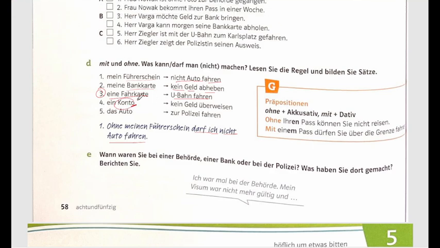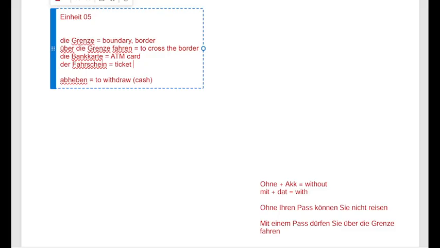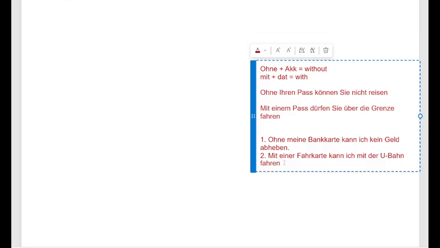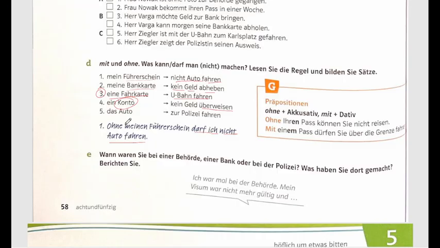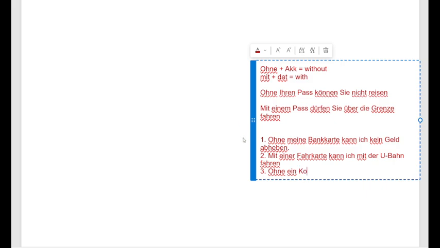Now you have Konto, and kein Geld überweisen. Now, what is the meaning of überweisen? It is to transfer. Okay. So, without an account, ohne ein. Okay. So here ein Konto. Now, Konto is neutral, so accusative would be ein Konto. Ohne ein Konto darf ich nicht.